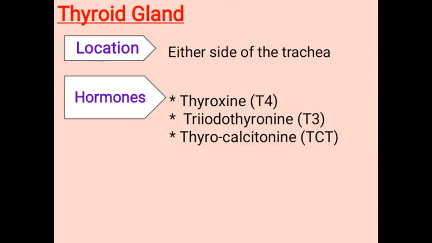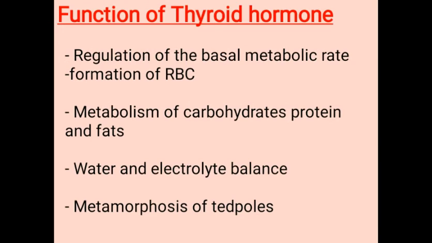Now the hormones of the thyroid gland are thyroxine T4, also known as tetraiodothyronine, triiodothyronine T3, and thyrocalcitonin TCT. Now, the function of thyroid hormone. Thyroid hormone plays an important role in the regulation of the basal metabolic rate. It helps in the formation of red blood cells. It controls the metabolism of carbohydrate, protein, and fat. It maintains the level of water and electrolyte balance of the body.